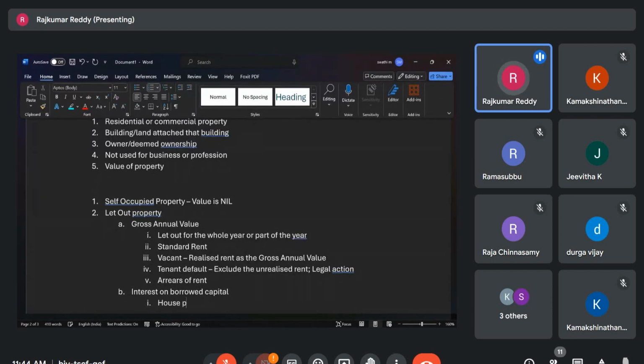If you are taking a personal loan, you cannot claim it as borrowed capital. You must have borrowed exclusively for that property only. Then you can claim it as borrowed capital. Then how much can you take? At max rupees 2 lakhs per annum. What is that? Interest.